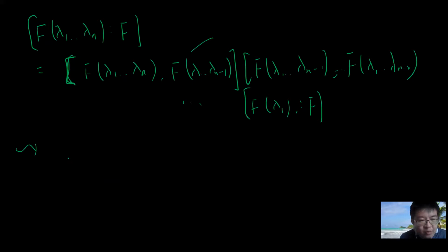So basically we prove that any extension F lambda 1 up to lambda n over F must have degree 2 to the power of something.